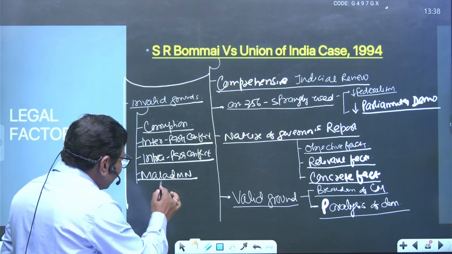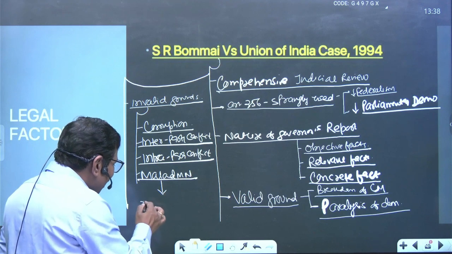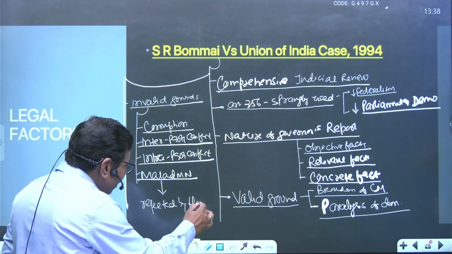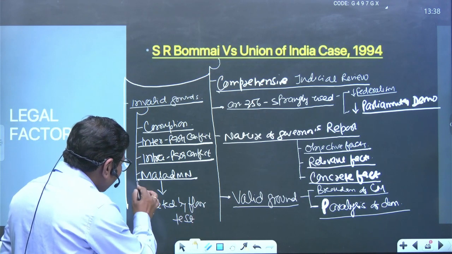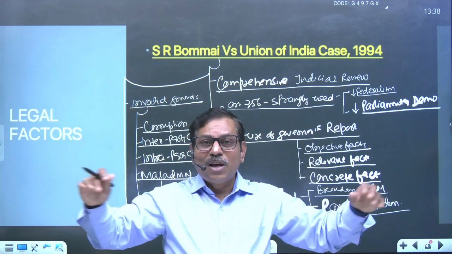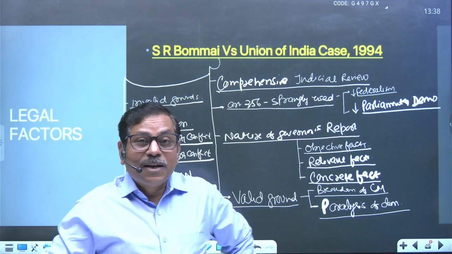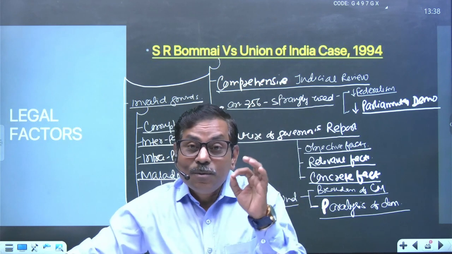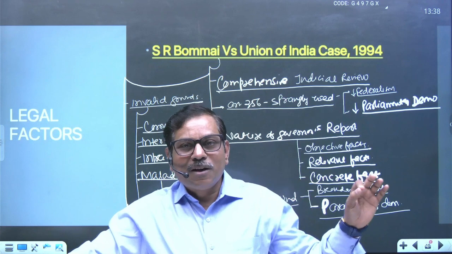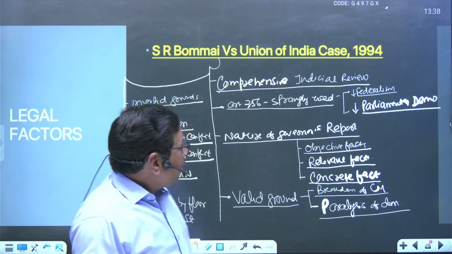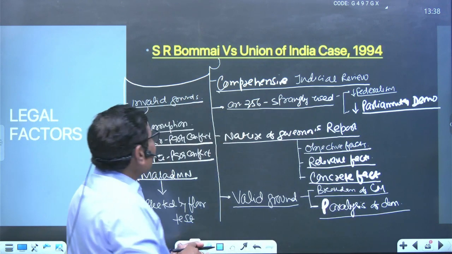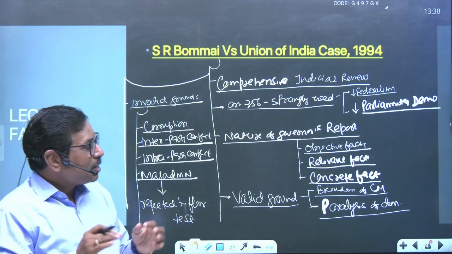Maladministration cannot be the ground if maladministration is rejected by the floor test, right? So the floor test automatically is going to happen, and if the floor test says there is no maladministration, then at that particular time also, very important fact, it should be regarded as invalid ground for imposing Article 356. Friends, so many areas came into being under the SR Bommai case,